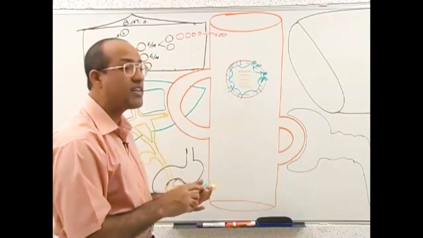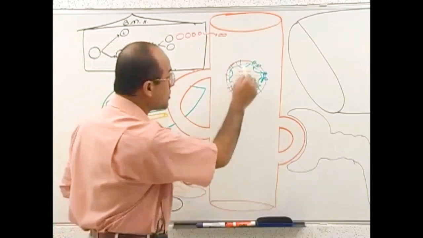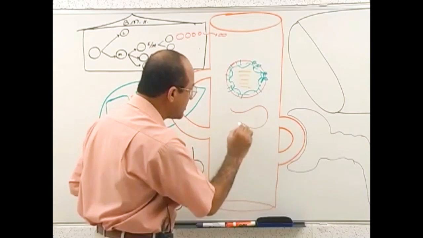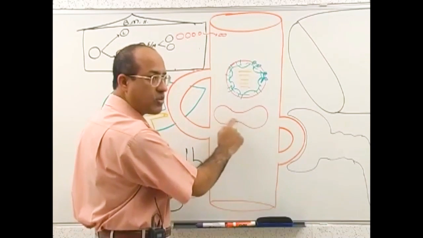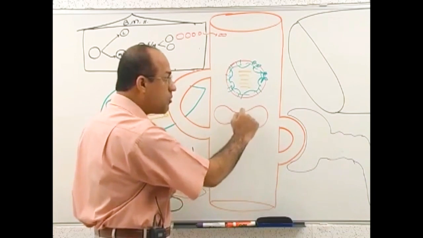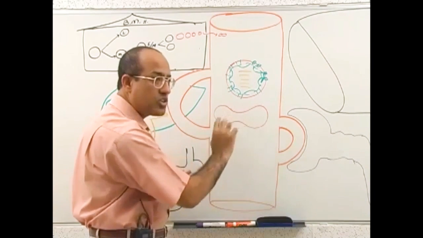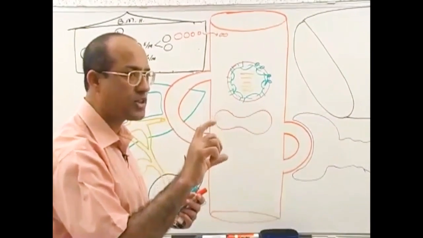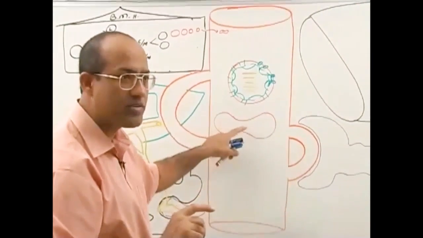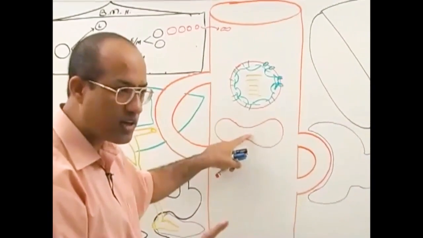Red blood cell has extra membrane. If you look at the red blood cell from the sides, what is happening in the red blood cell? It has less cytoplasm and more cell membrane. Due to this extra cell membrane, it is having a biconcave shape. What is it having? Biconcave shape. Is that clear to everyone?